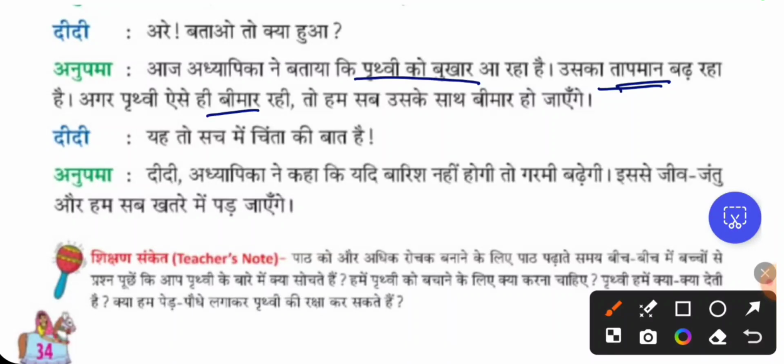Didi, ये तो सच में चिंता की बात है. So this is really a worrying thing. It is a matter worth thinking about, a thing to be worried about.